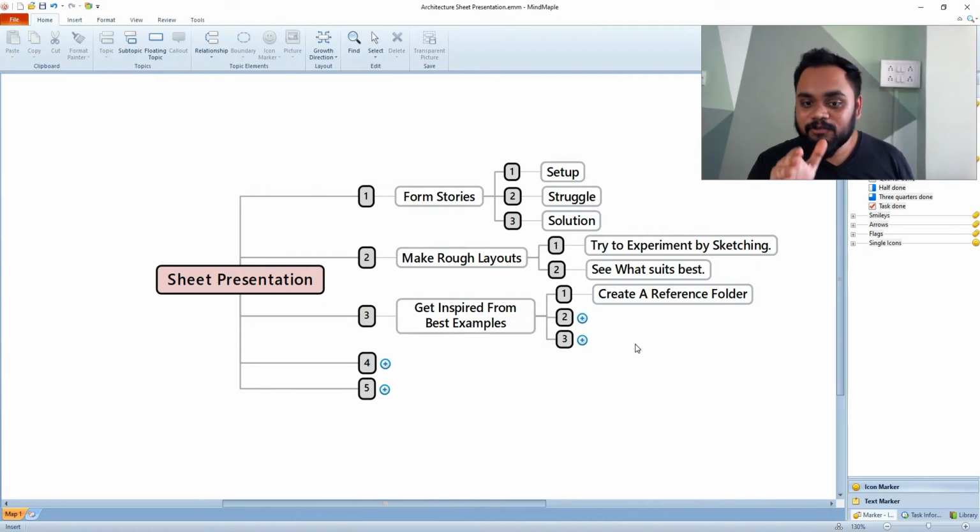Okay, now even if you see right now, what we are doing is reverse engineering the whole process. Each and every point that I'm telling you is related to the earlier point, right? So create a reference folder by going to the best sites.